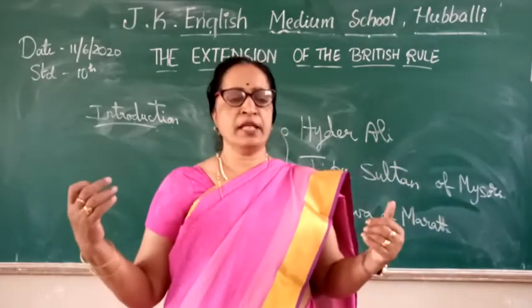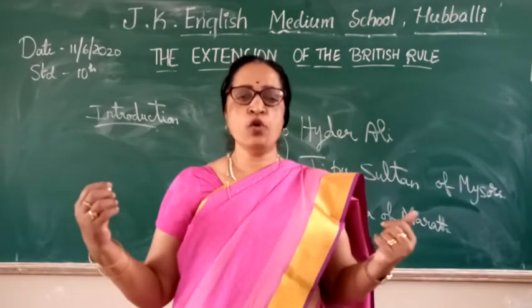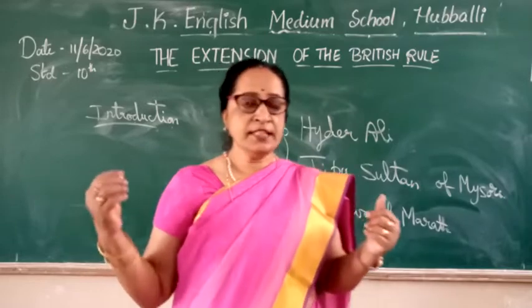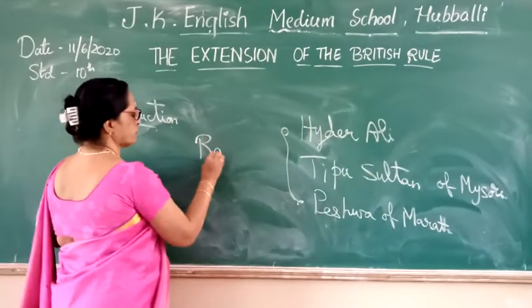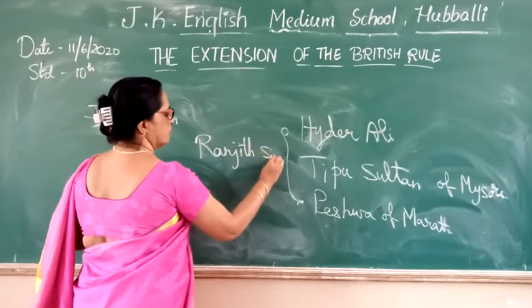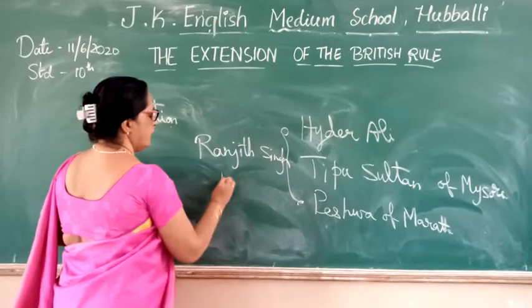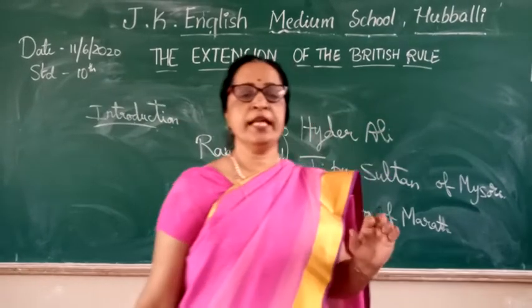The next one you have got is Ranjit Singh. Ranjit Singh came later, in the 19th century.